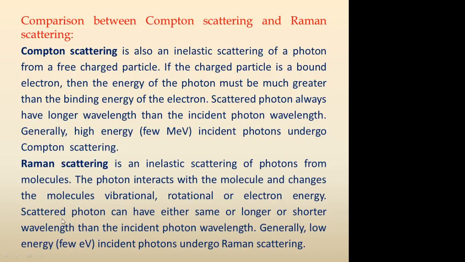The scattered photon can have the same energy, or higher energy, or lower energy, or in terms of wavelength, the same wavelength, longer wavelength or shorter wavelength than the incident photon wavelength. Generally, low energy incident photons, those having a few electron volts, undergo Raman scattering. So this is a small comparison between Raman scattering and Compton scattering.